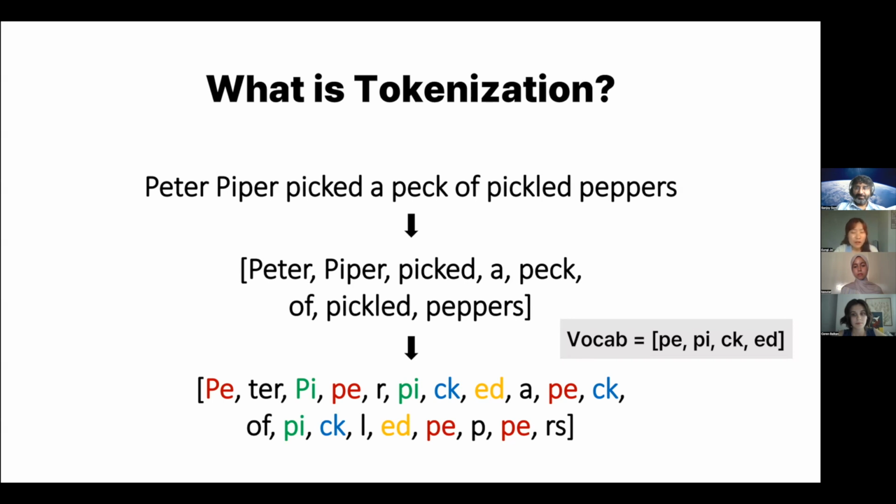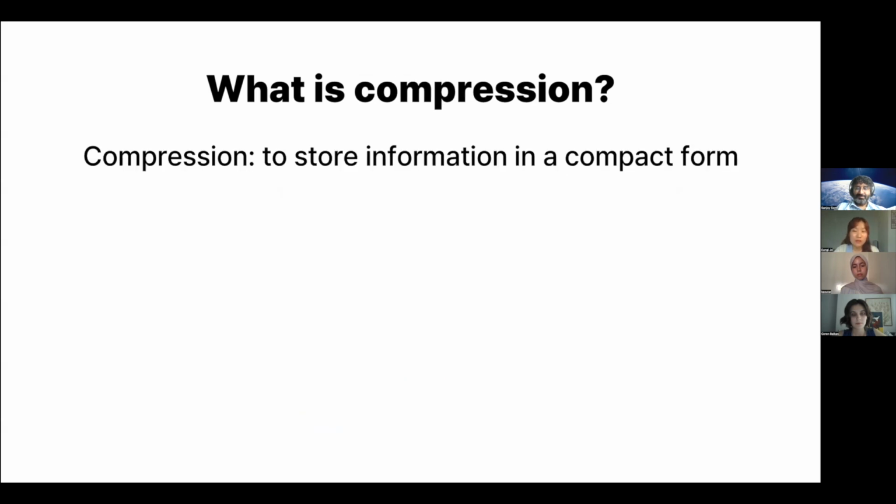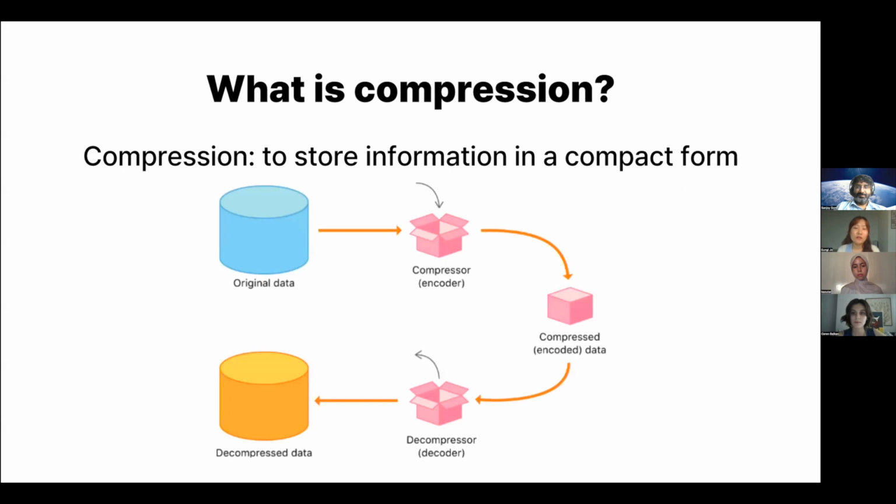But one key concept to note with tokenization is the definition of compression. Compression basically means to store the information in a compact form. We have original data like this, and then we can compress the data with a specific algorithm to make it smaller in size.